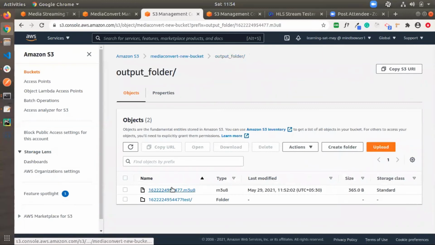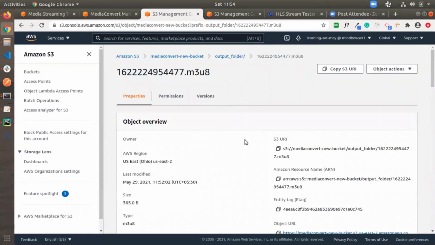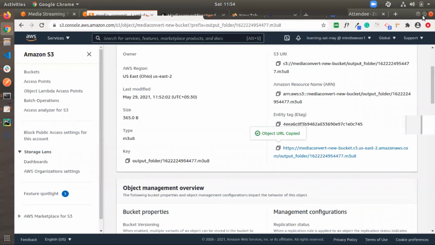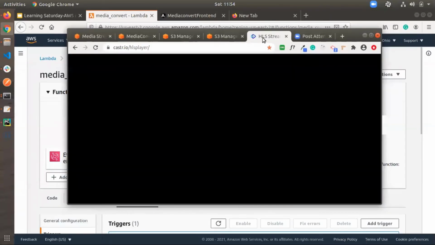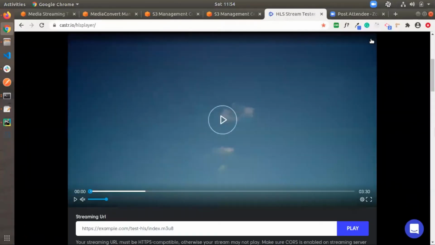This is the format included. In this file we will have settings based on output one and output two. I copied its link.